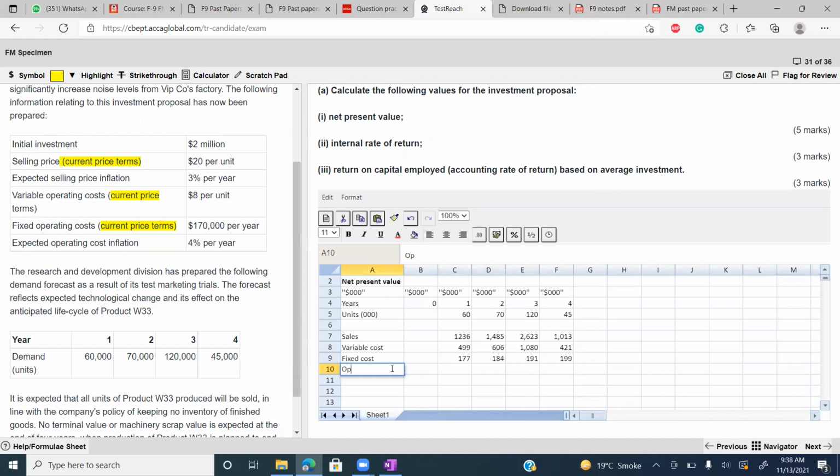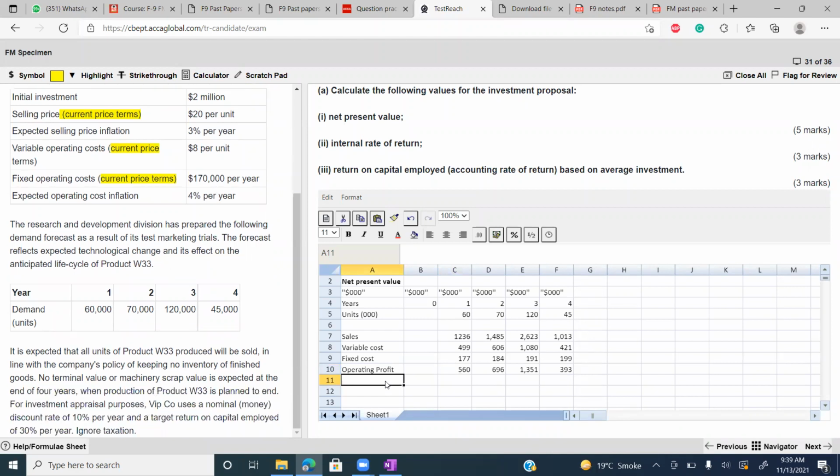Okay, next is calculate operating profit, taxable profit. But obviously in this part, there is no tax. Sales minus variable cost minus fixed cost. Operating profit. Next, is there any depreciation? No, there is no depreciation effect because there is no tax.